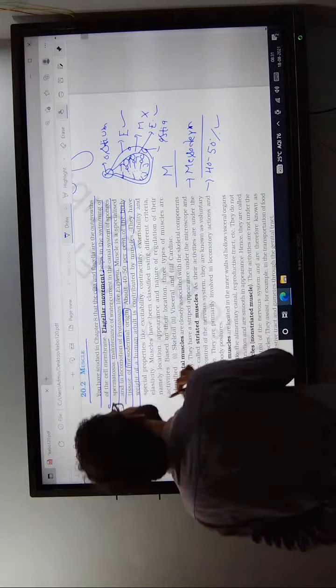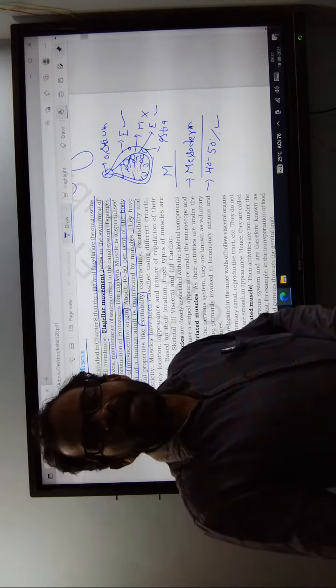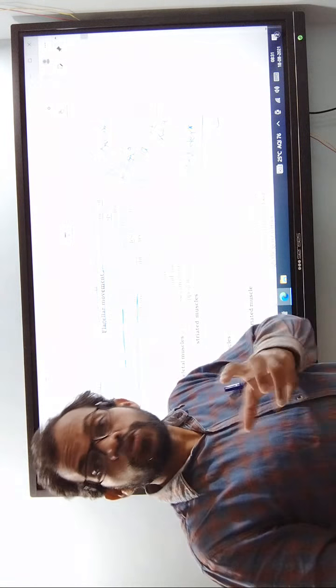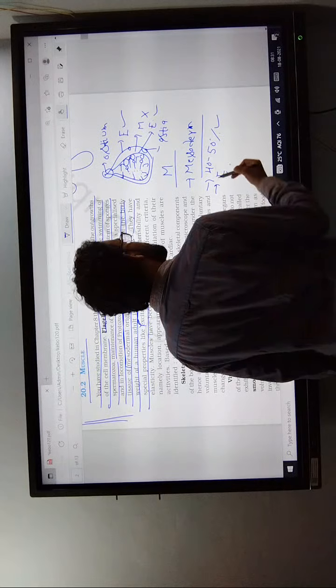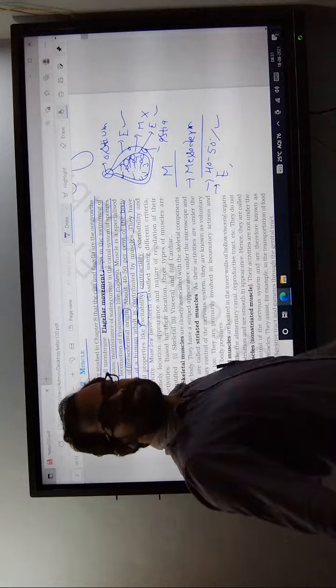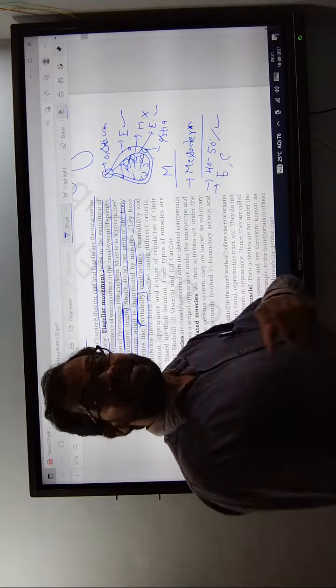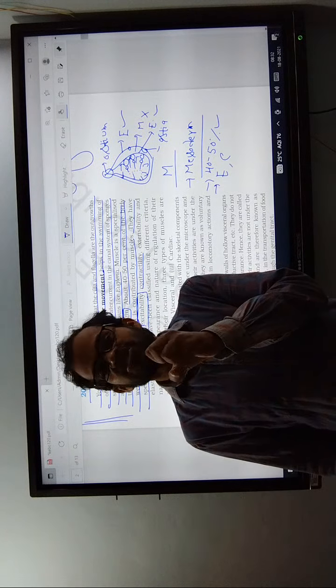They have specialized properties like excitability: whenever they receive any signal from the neurons, they are excitable. Next, contractibility, the contraction of the muscles. Cardiac muscle always shows contraction and relaxation.